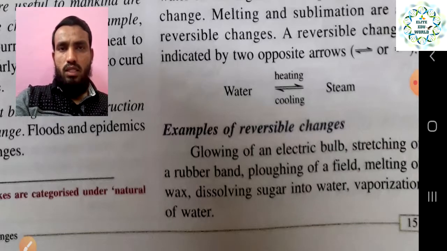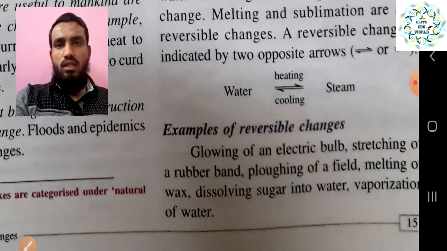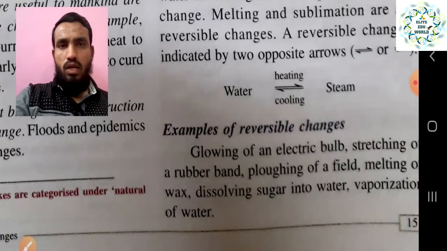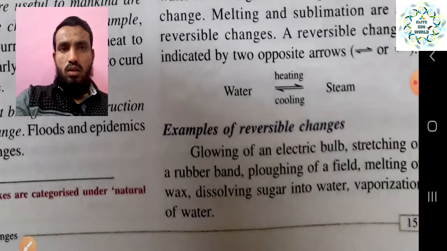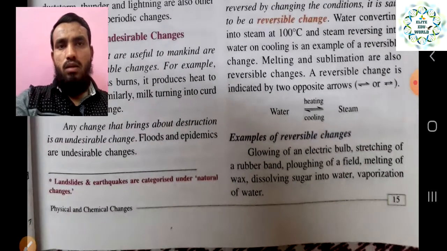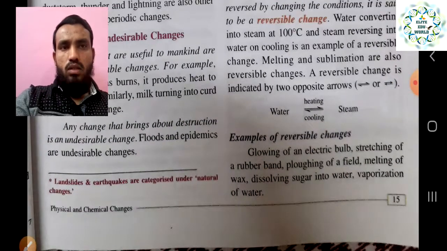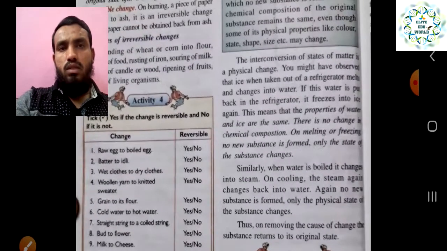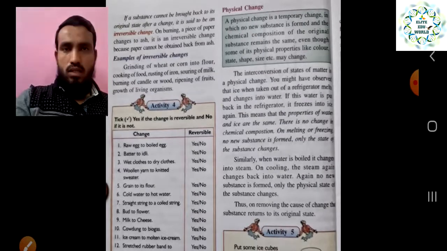When we stretch the rubber by applying force and then release the force, it comes back to its original state, right. When we melt wax, it can again go back to its normal state. Dissolving sugar, we can separate again by evaporation of the water. You can get back the sugar or crystals of sugar. So that is why it comes under reversible change. This is one category we use to classify changes into reversible or irreversible changes, right.